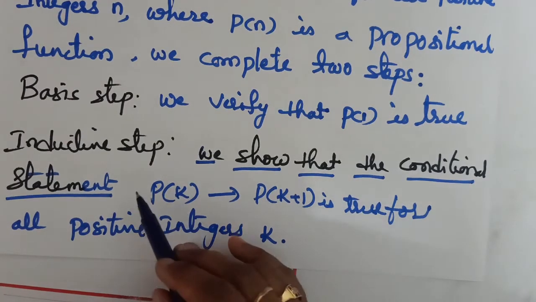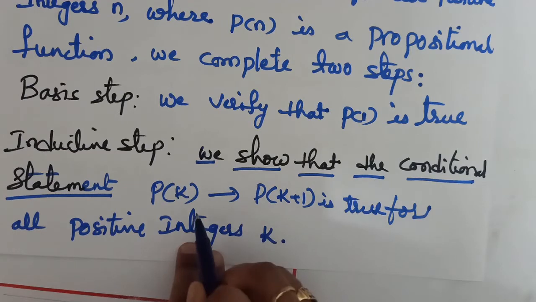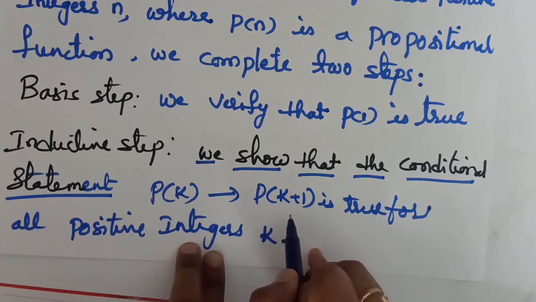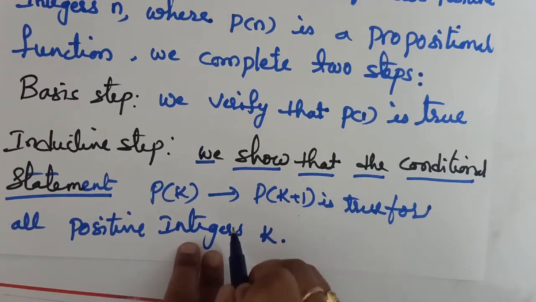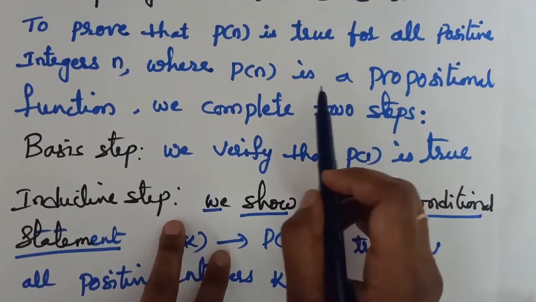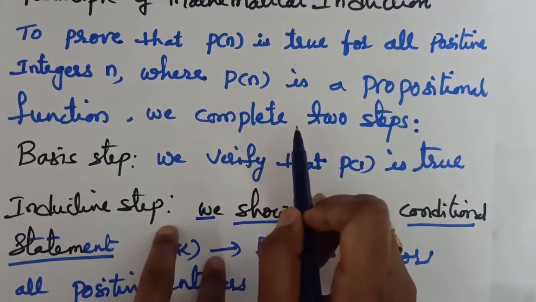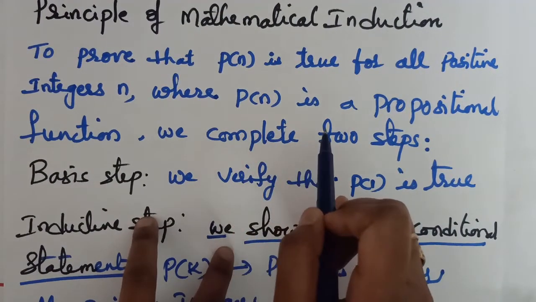In this inductive step, we assume P of k is true. When P of k is true, we have to show that P of k plus 1 is also true. With that, we can conclude that P of n is true for all positive integers n using the principle of mathematical induction. Okay, this is about the principle of mathematical induction.